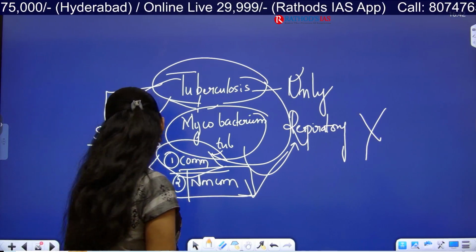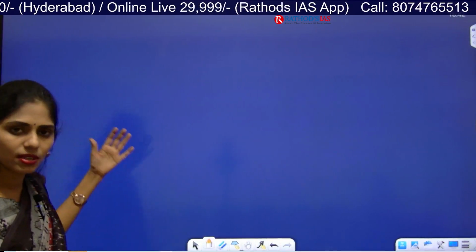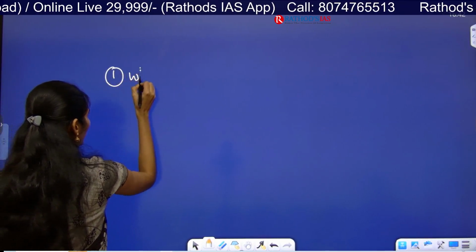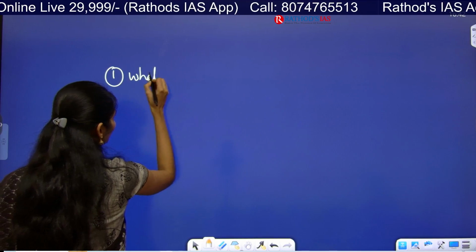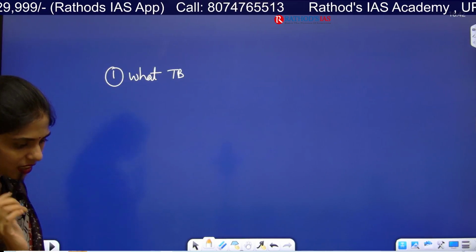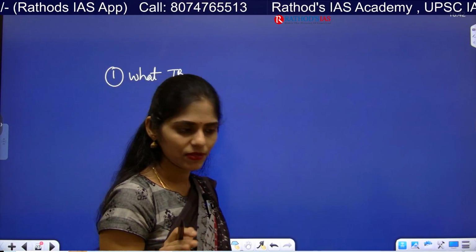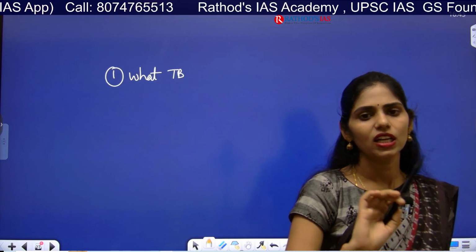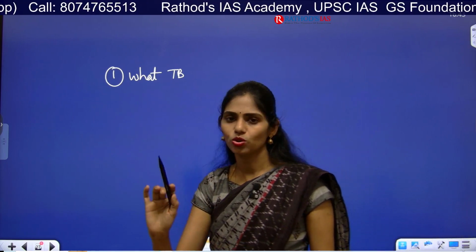Apart from this, here you have to know some dimensions. I will let you know the dimensions. First, you have to know what TB is. TB is tuberculosis. It is caused by bacteria. Many a time UPSC will play a game. They will give a disease and ask whether it is caused by bacteria, virus, algae, protozoa, like that.